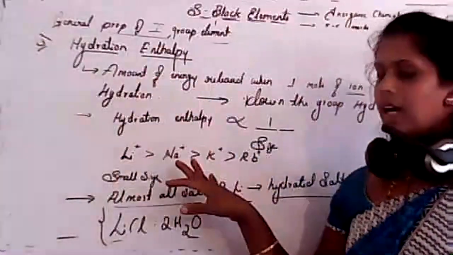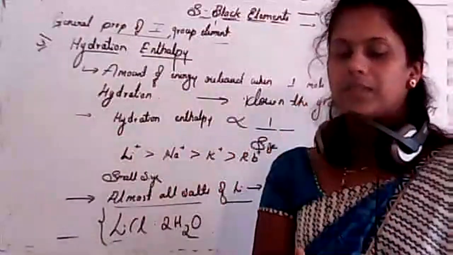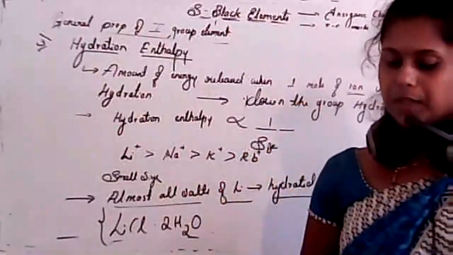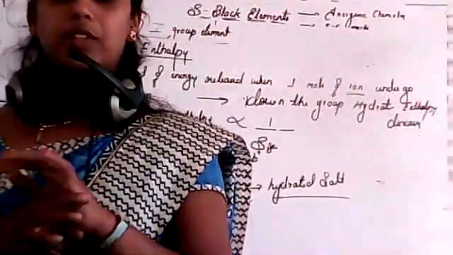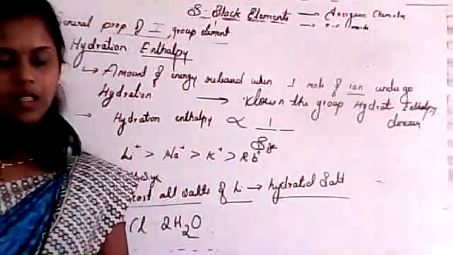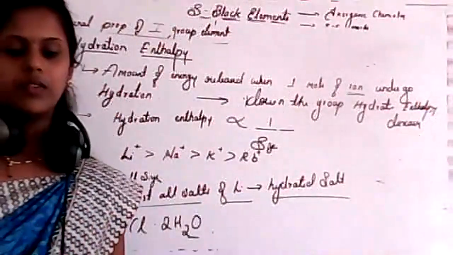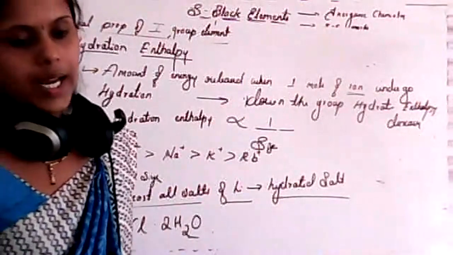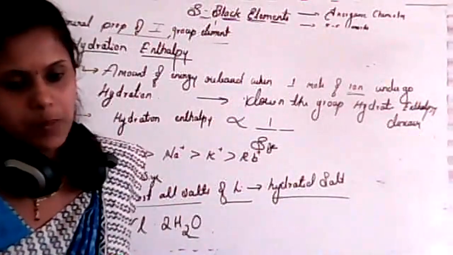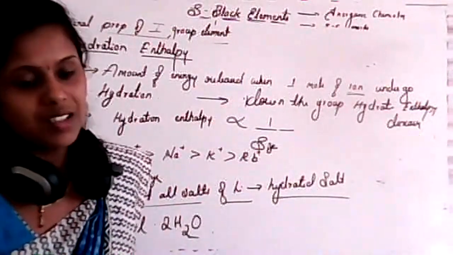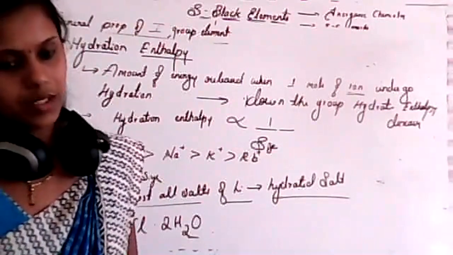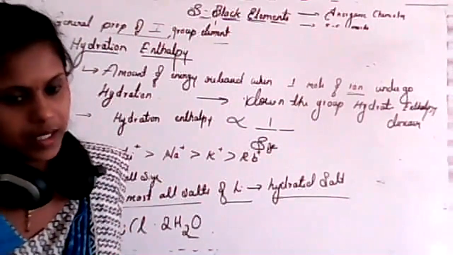So these are general properties. After that, there will be some physical properties. After that, there will be some chemical properties. About that, we'll study in the next class. Okay? Study well for the exam. So we'll end this session now. In tomorrow's class, we'll study about physical properties and chemical properties. Okay? Take care. Thank you.